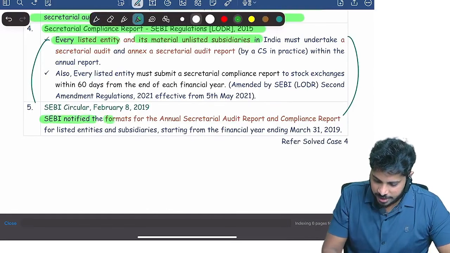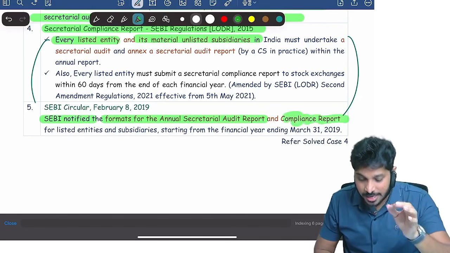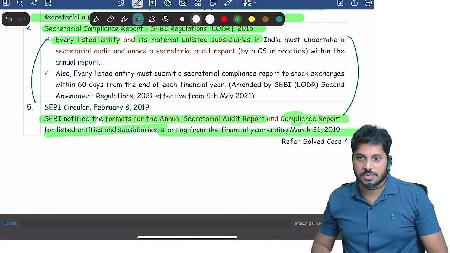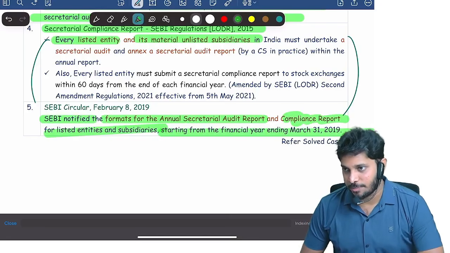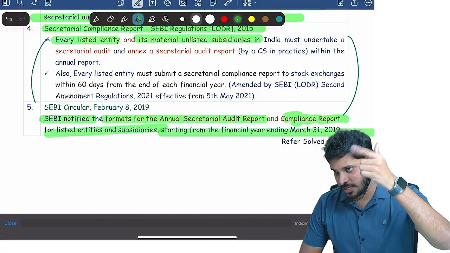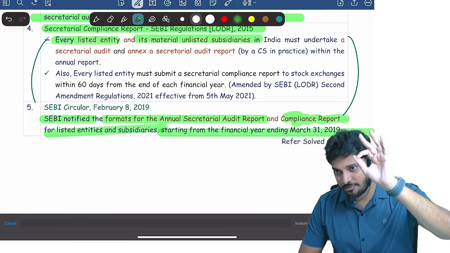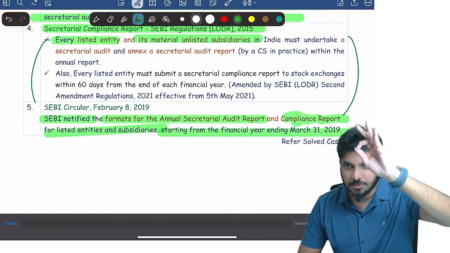Now SEBI notified the format of the secretarial audit report and the format of the compliance report for listed entities and its subsidiaries, starting from March 31st, 2019. That's it. Clear? With this, the secretarial audit topic is also completed. Applicability is important. Secretarial compliance limit, 60 days. That logic is important. MR3 form number is important. If you remember these 3 points clearly, in MCQ or descriptive, you can handle it easily.